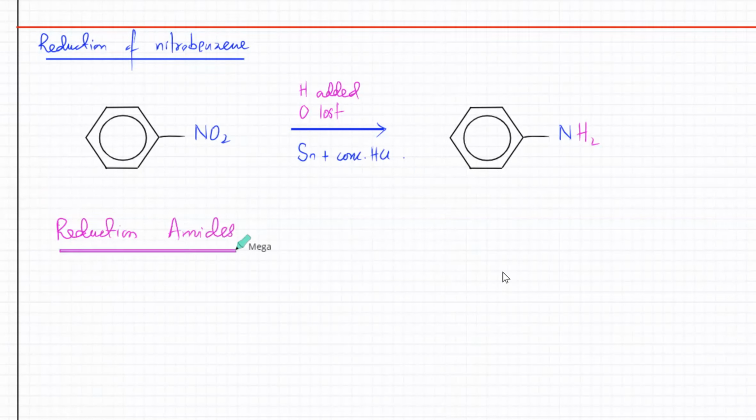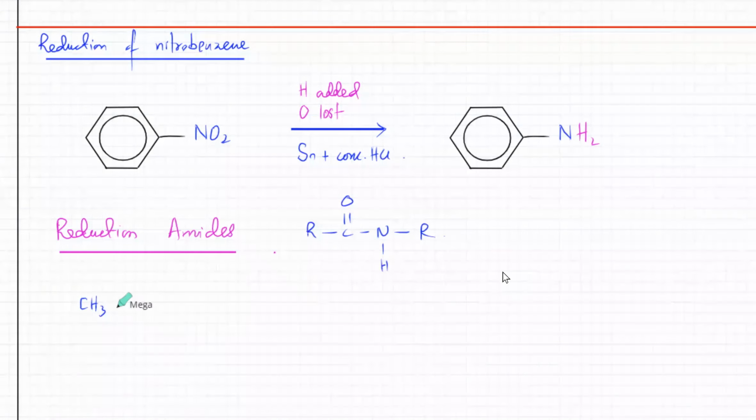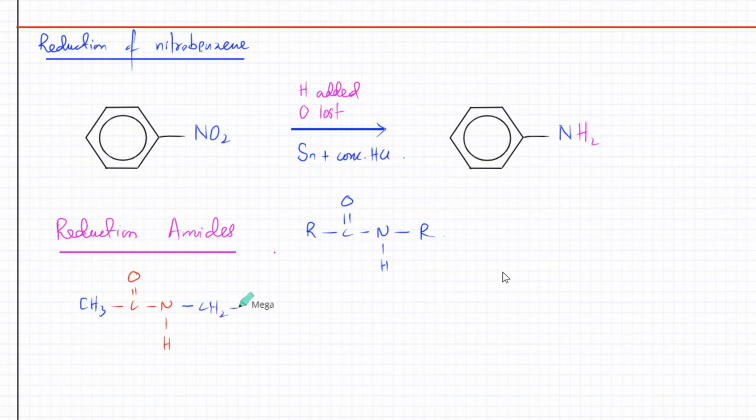So the first question is, what's an amide? If you remember polyamides, nylon, etc. from O levels as well, an amide is this group. It's C double bond O and NH, and that's the rest of the molecule. So if I have an amide, let's say I have CH3, and there's a C double bond O, an amide or peptide link. This is the same link that is present in your proteins as well. So I've got a CH2 and a CH3.